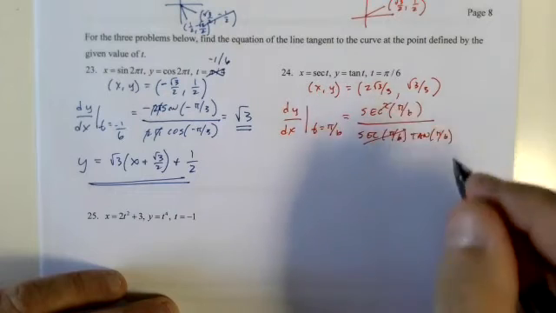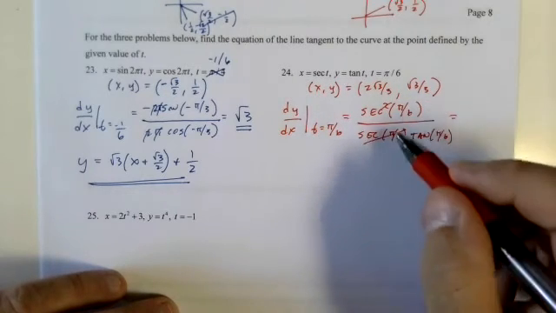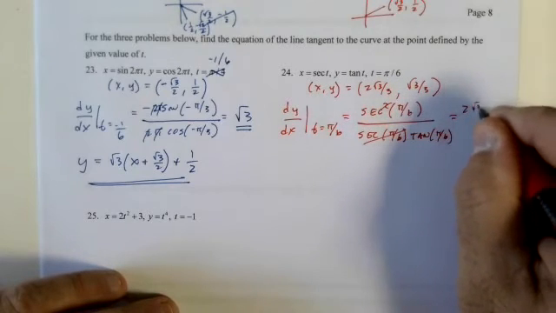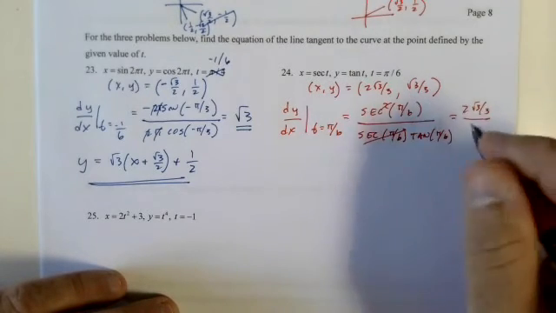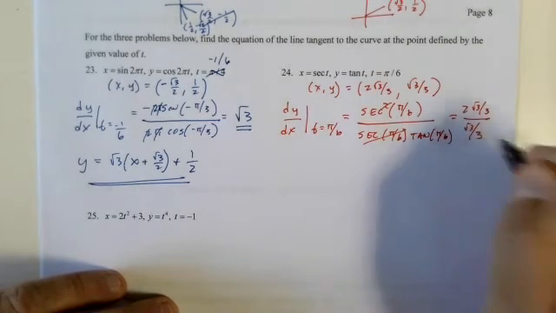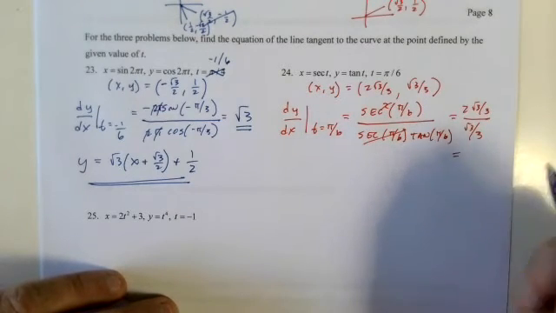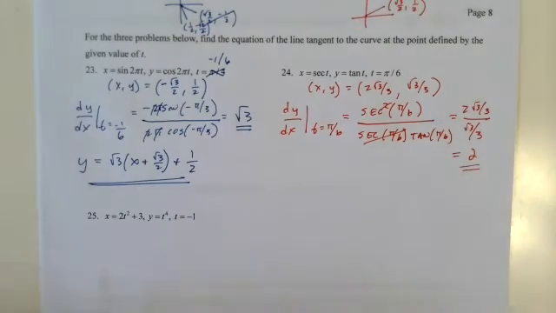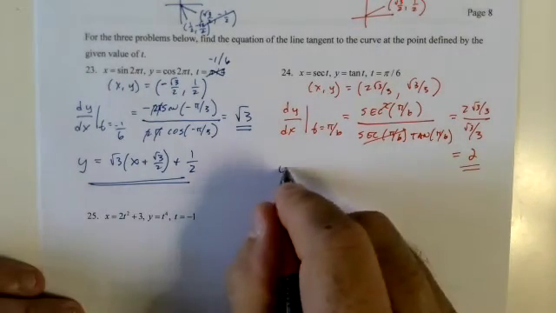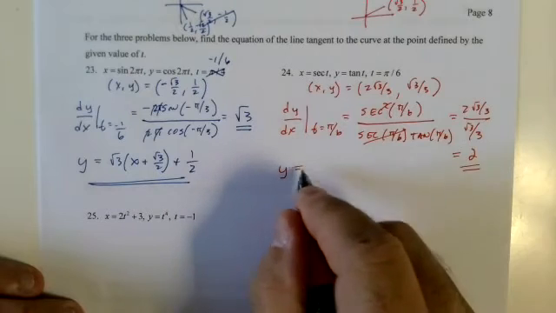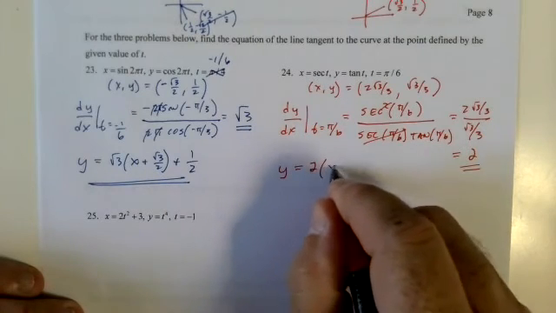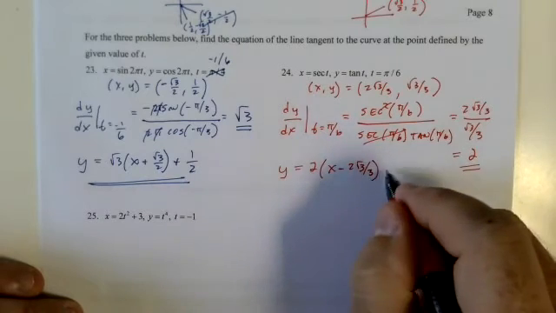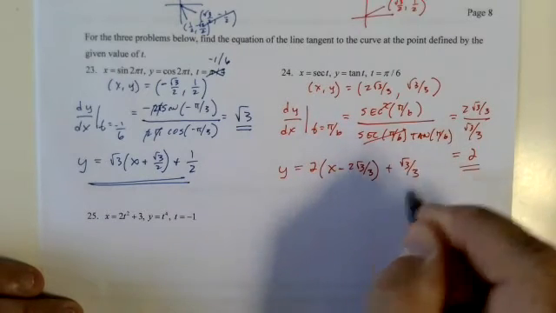See ya, equals secant pi over 6, already did, 2 root 3 over 3, tangent pi over 6, already did, root 3 over 3, equals 2. Y minus root 3 over 3 equals 2 times (x minus 2 root 3 over 3) plus root 3 over 3.